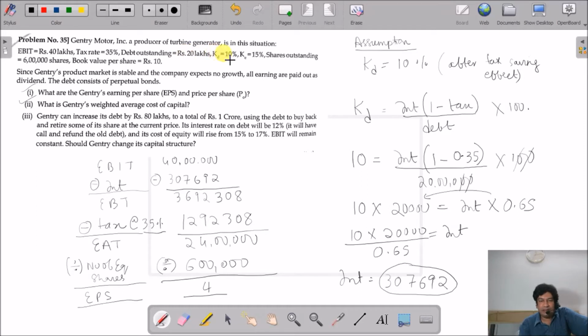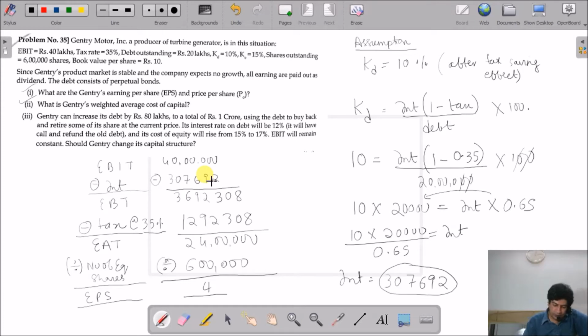So on 20 lakhs we will take 10% as interest. So we'll get an interest component of 2 lakhs. So that interest instead of 3 lakh will come to 2 lakh if we assume it before tax. Now I have taken the assumption after tax since the CA Institute has also taken the same assumption. So I am going with the assumption of the institute.